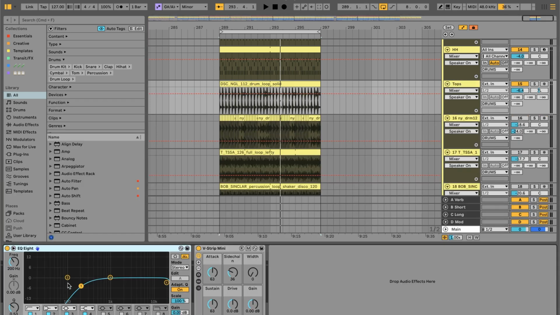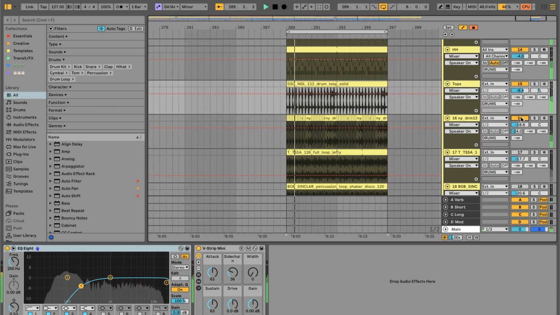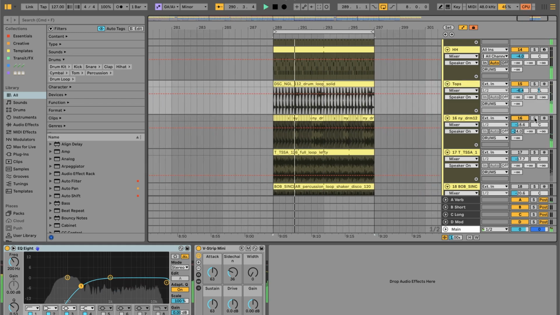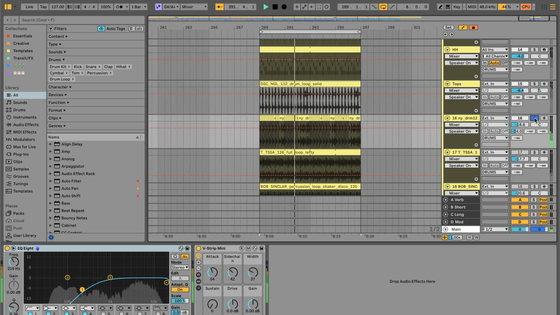In terms of any processing, we're removing some lows, a little bit of sidechain for pumping, and again, making room for our actual main kick and bass. Main thing though is dialing in the volume. For this, you're dialing in more to taste. A good trick any time you're dialing in volume is to start lower, bring it up until you can kind of hear it, and then dial it back a little bit. The next element that I added in was this drum loop here. Let's solo that.